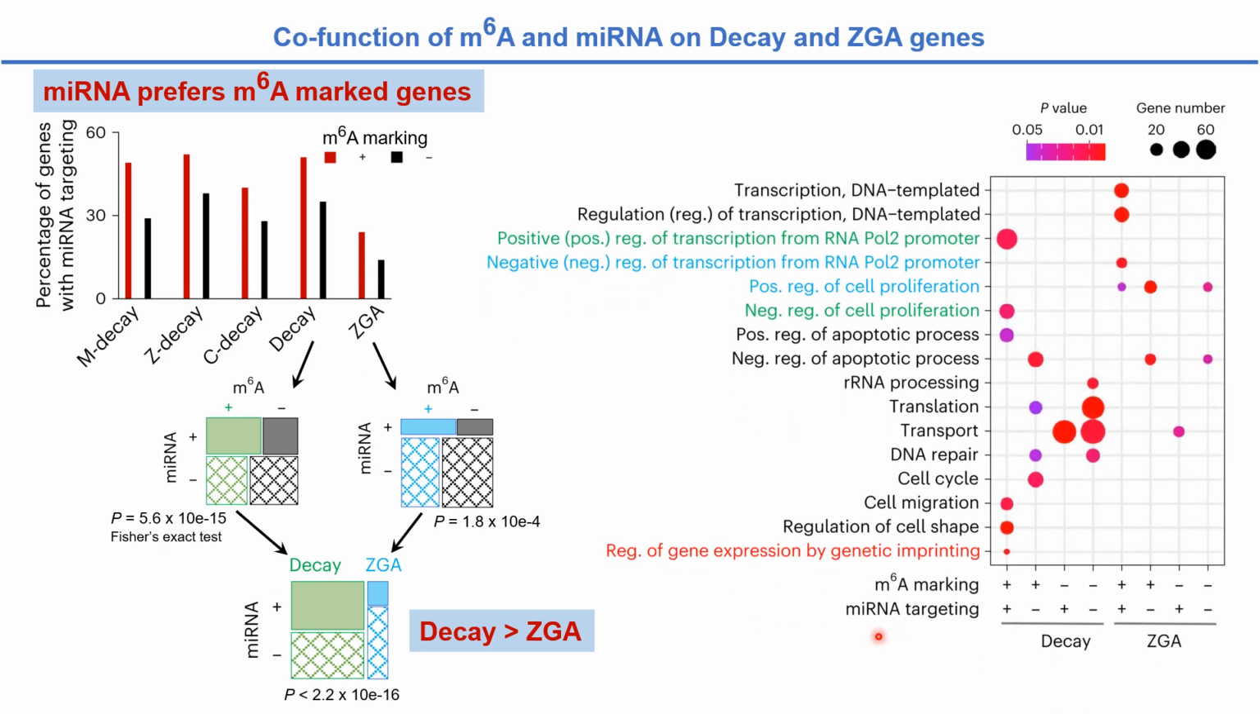For the genes which are occupied by both m6A and microRNA, gene enrichment analysis showed opposite functions for DK and ZGA ones, as highlighted by green and blue box. DK genes are involved in positive regulation of transcription, while it is negative for ZGA, and the DK genes are involved in negative regulation of cell proliferation, while it is positive for ZGA genes.